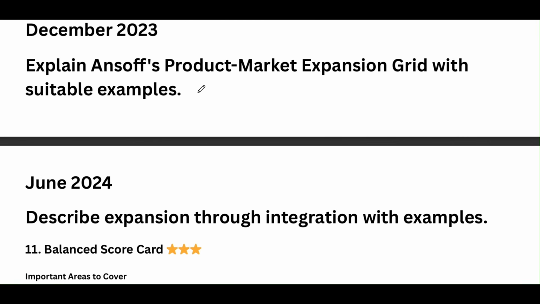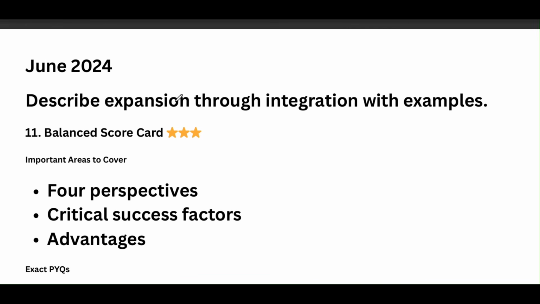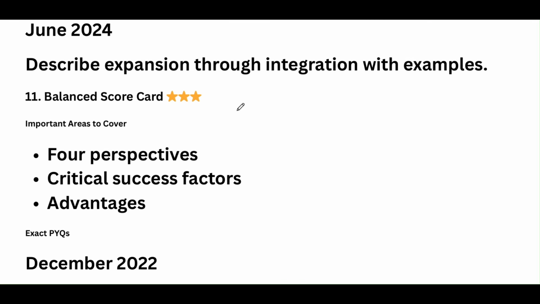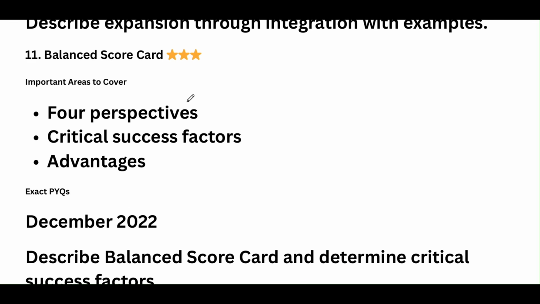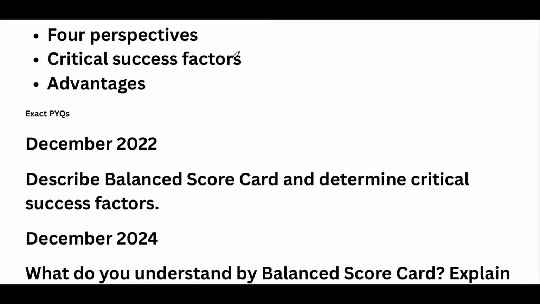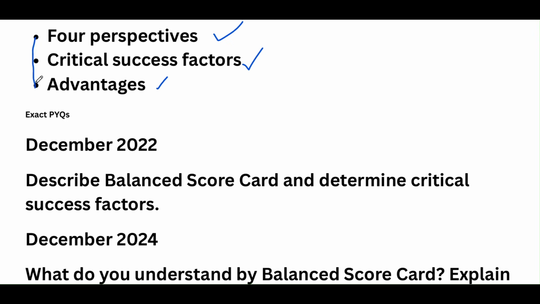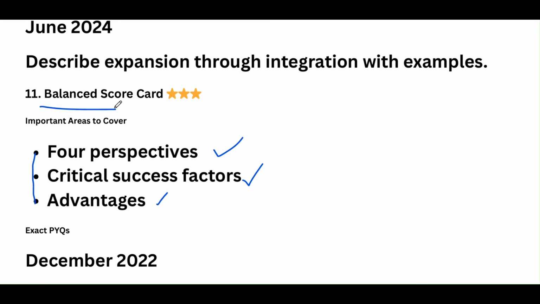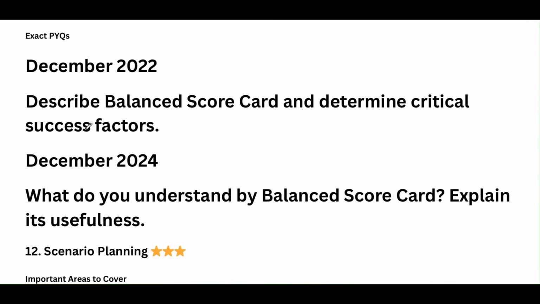So the questions are: explain Ansoff's product market expansion grid with suitable examples. Describe the expansion through integration with examples. Next thing is balanced scorecard. There are 4 perspectives for the balanced scorecard, there are critical success factors, and there are advantages. You should learn these 3 for the balanced scorecard.